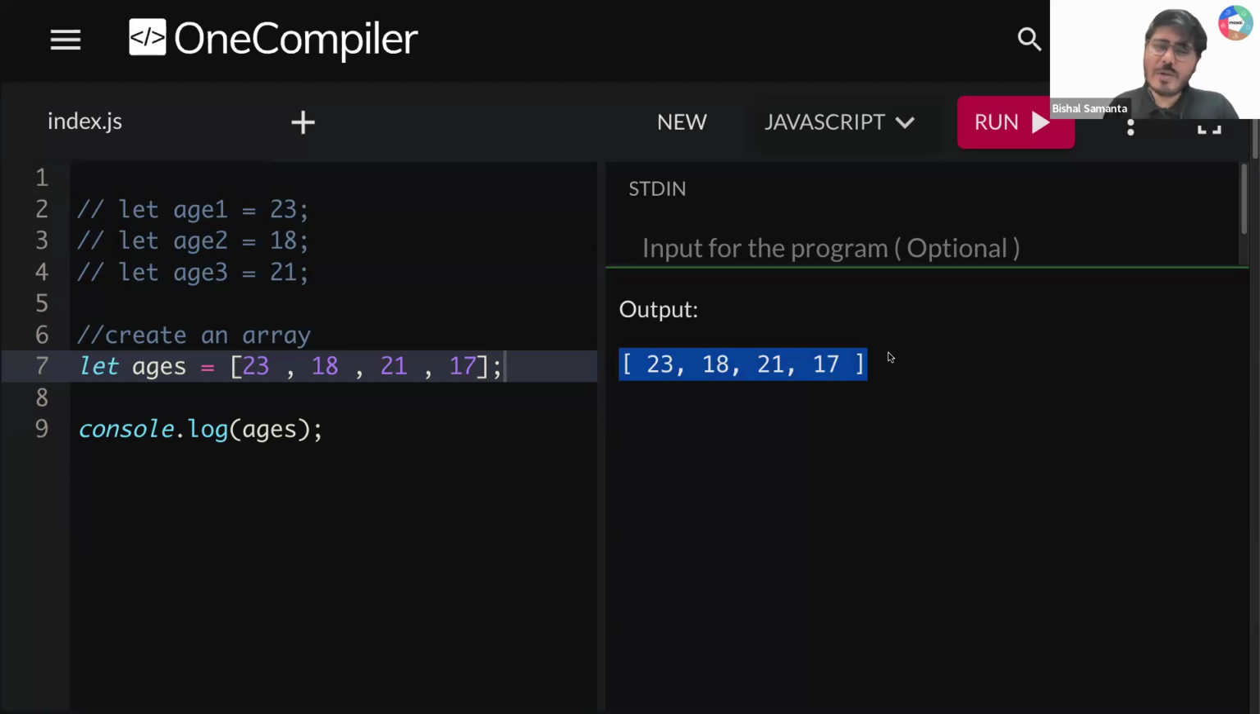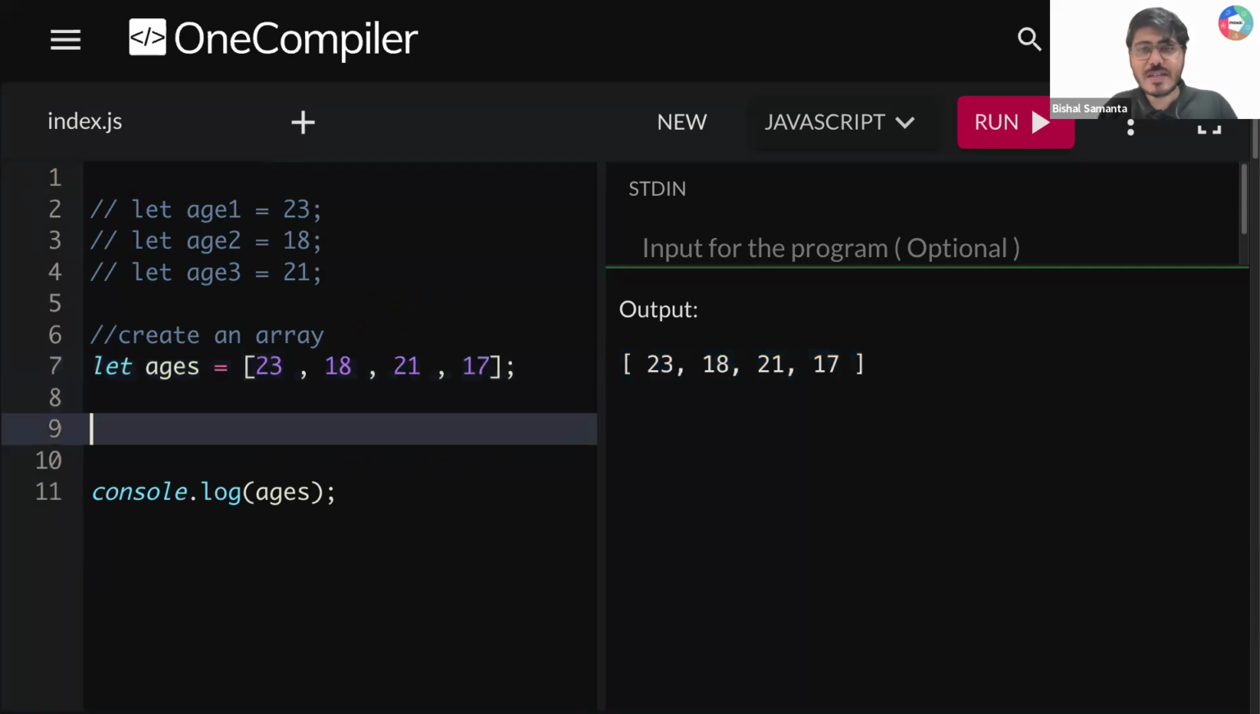Okay. Now tell me one thing, guys. Can I call this an array of numbers? Can I say that? This is an array of numbers. Why? Because all the elements you can see here are nothing but numbers, right? So this is an array of numbers. Okay. So let me create one more array.